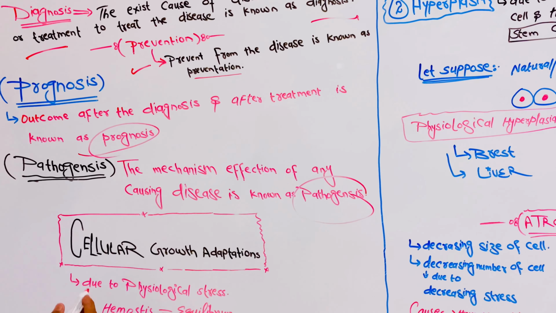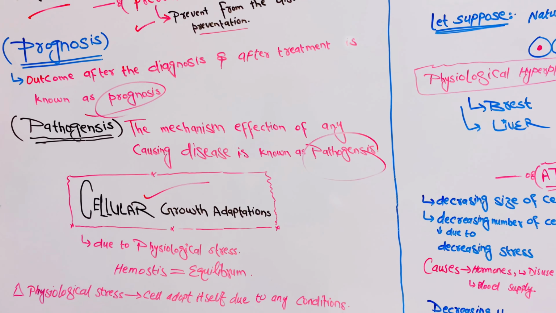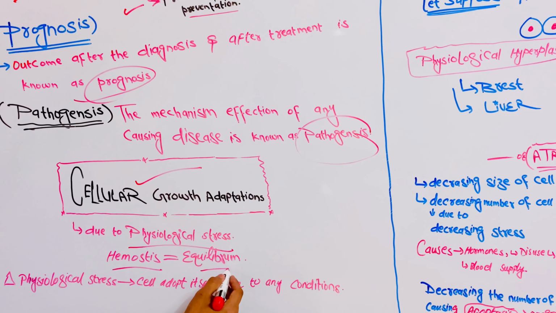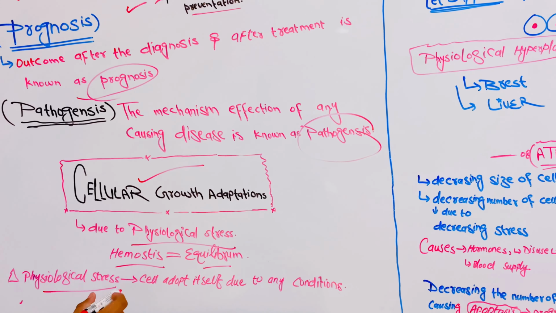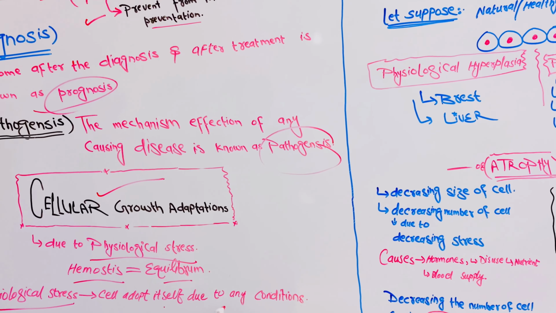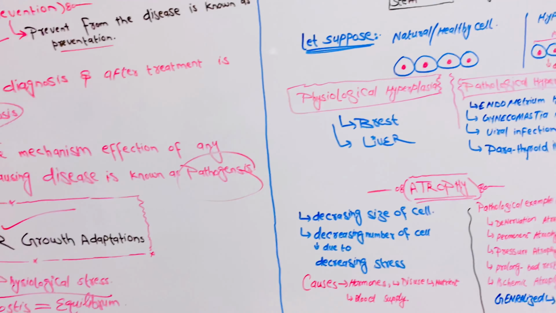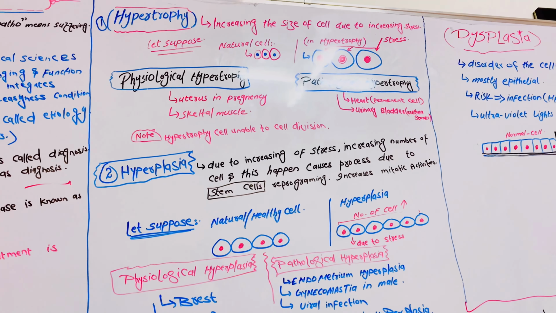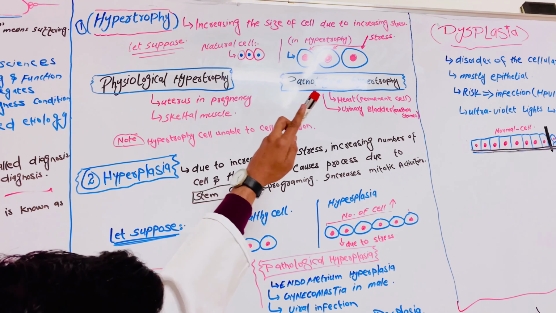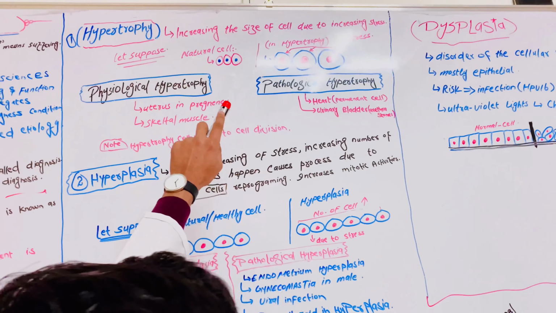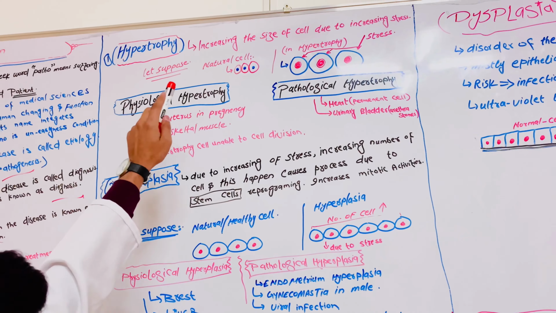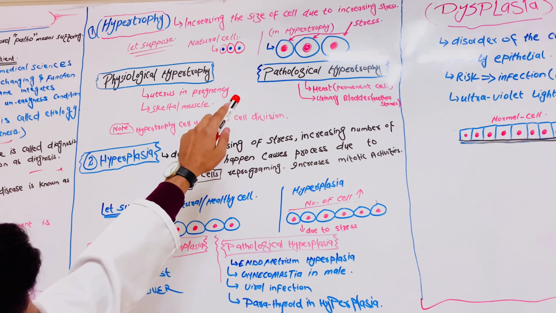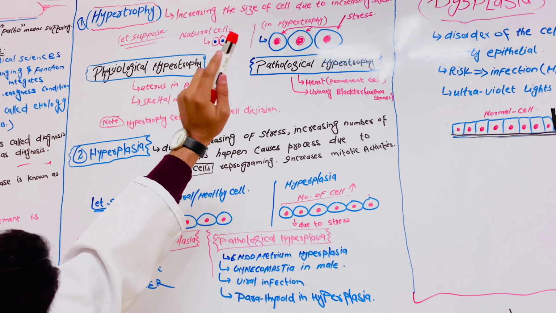And then next, cellular growth adaptation. In cellular growth adaptation, due to physiological stress, homeostasis is equal to equilibrium, and with changing physiological stress the cell adapts itself due to any conditions. And then next, we go towards hypertrophy. In this case, the size of the cell increases due to increasing stress. Now you can see in this diagram, here is a normal cell. When the normal cell goes into hypertrophy, the cell size and also the nucleus will increase due to increase of stress.